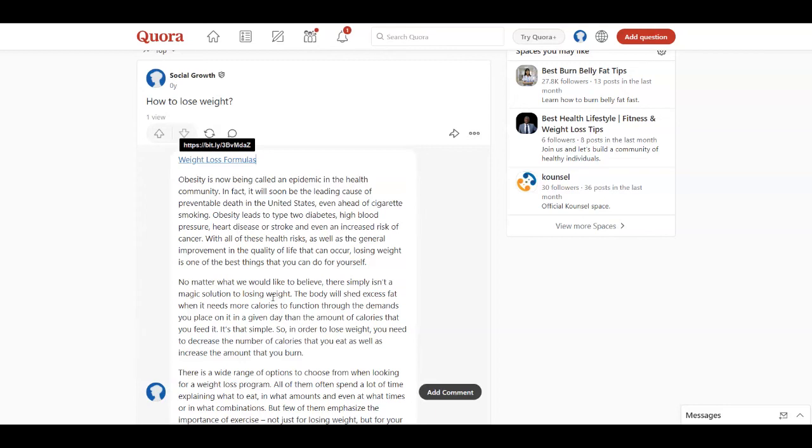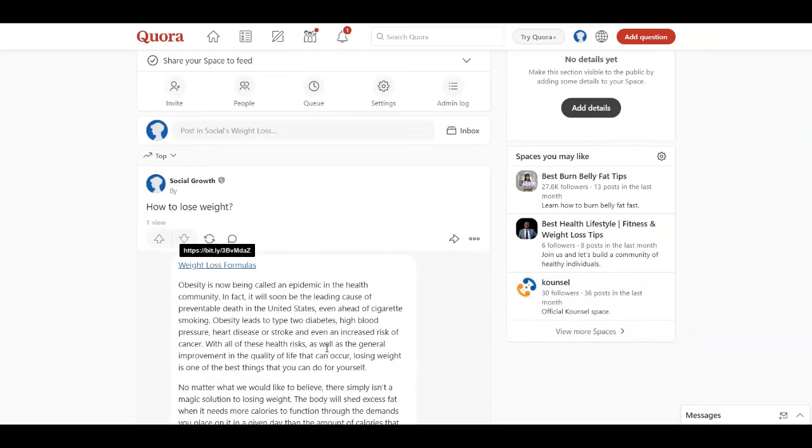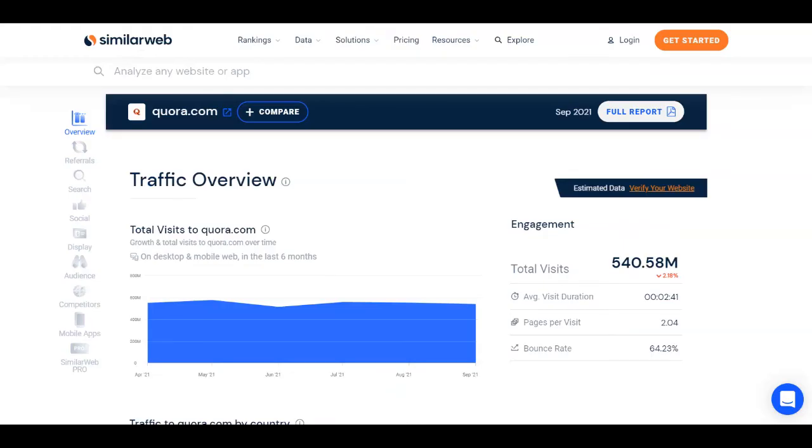And you're going to make money in passive income because people are going to see your space, are going to see your question and also your answer in it whenever they type something like how to lose weight and so on. And the weight loss niche is very popular, actually, that's why I chose that. So if you go over to similarweb.com, you're going to see that Quora is being visited by over 500 million people on a monthly basis, as you can see.